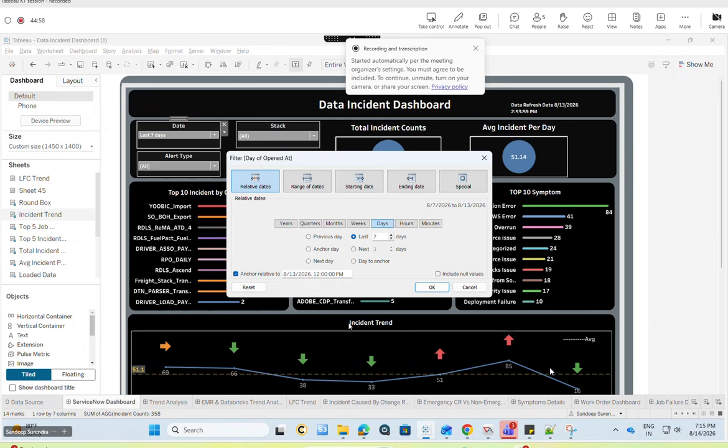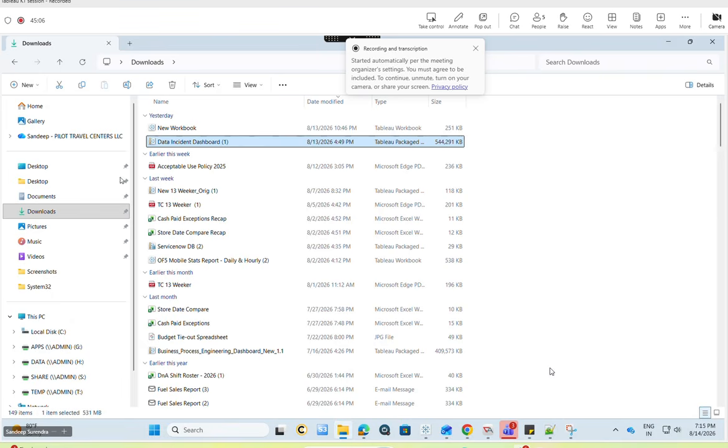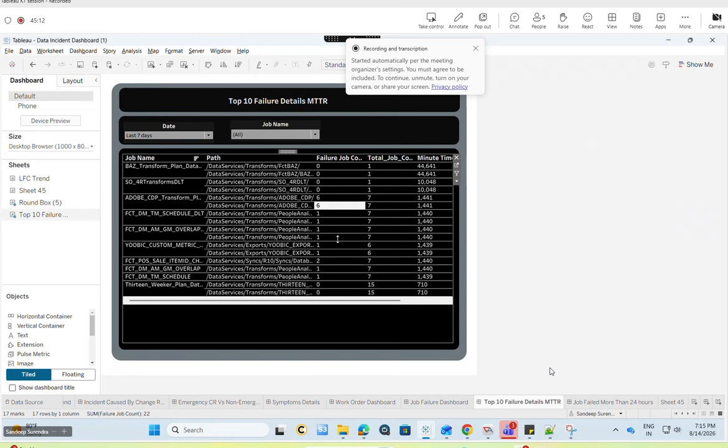Give it 1 or 2 days' time because I am almost done with this last page, which has the 24 hours. Almost done. I need to work on the other one, which has the jobs that failed for the entire day, last 7 days. How many times it has failed and how many minutes it took to recover. That calculation I'm still working on. Once this is done, I can say that it is completely automated.